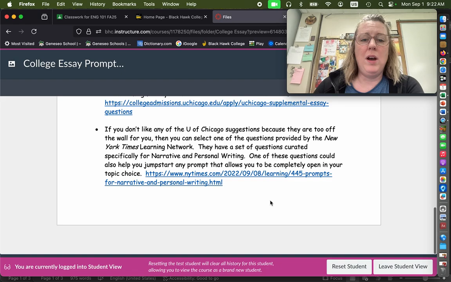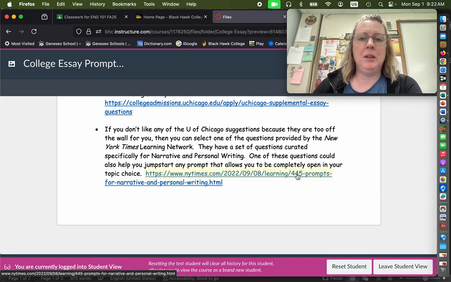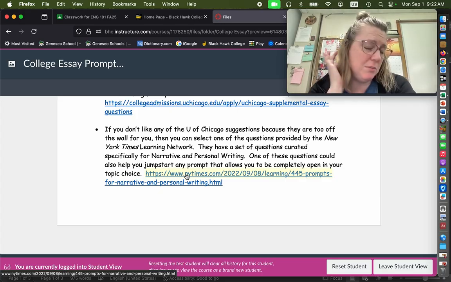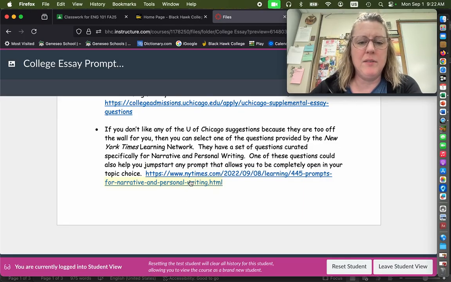The bottom one is a link to a website from the New York Times that lists, I know it kind of looks like it's 445 prompts. Let's see if we can actually get to it here. I don't know if it'll let me. Okay, it won't let me click since I'm in student view. But when you guys are there, you can click on any of these. These will be live links.